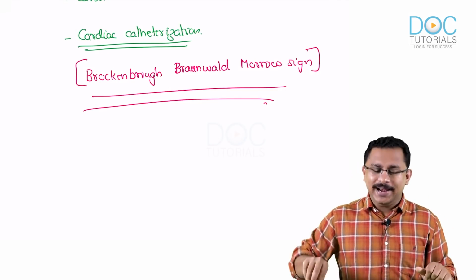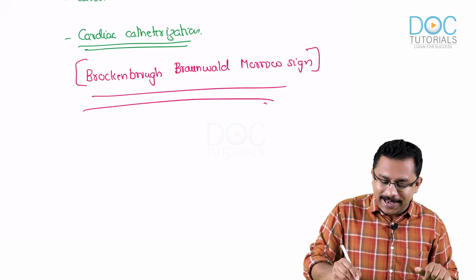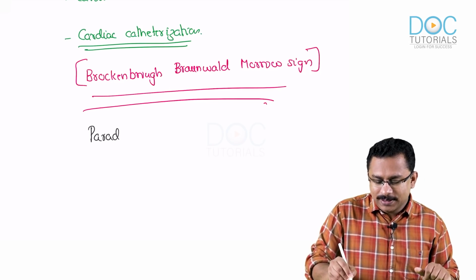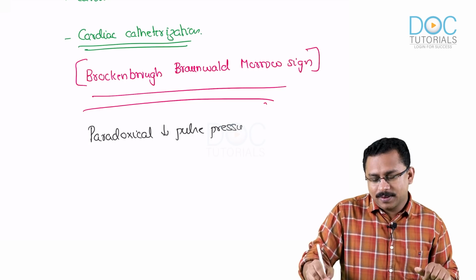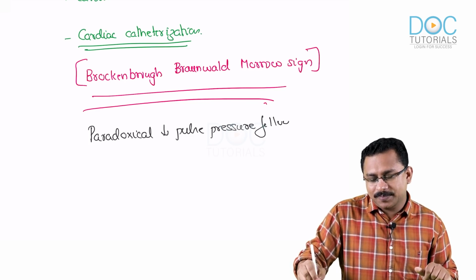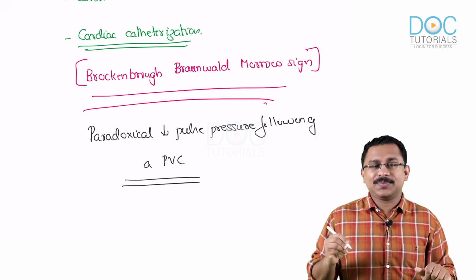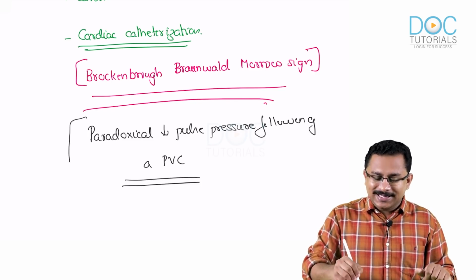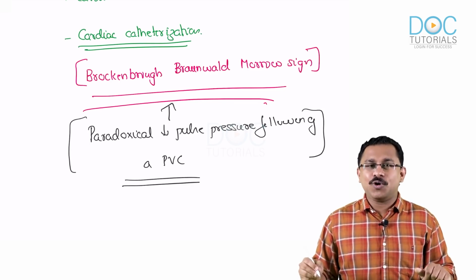But in hypertrophic cardiomyopathy, the point I want to stress is that there is a paradoxical decrease in pulse pressure following a premature ventricular contraction. So this is what is called the Braunwald-Morrow sign.